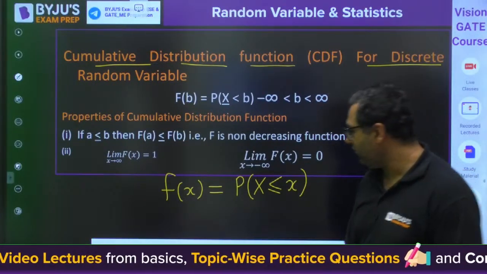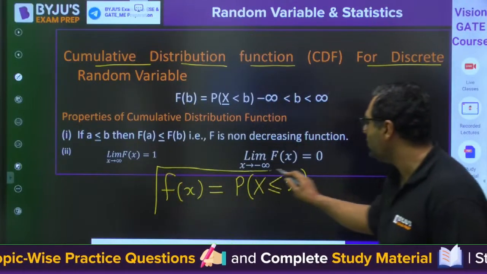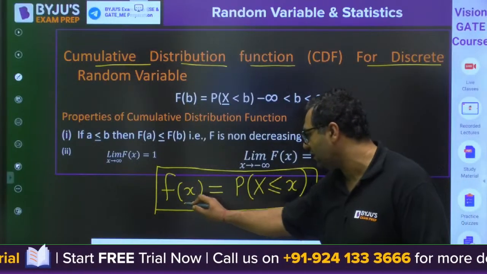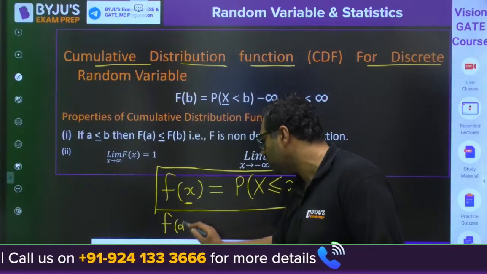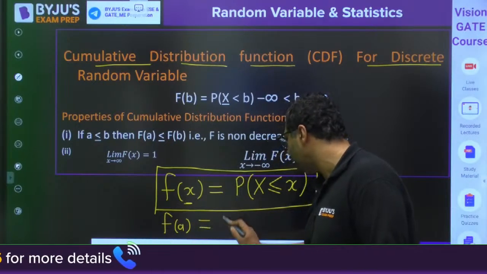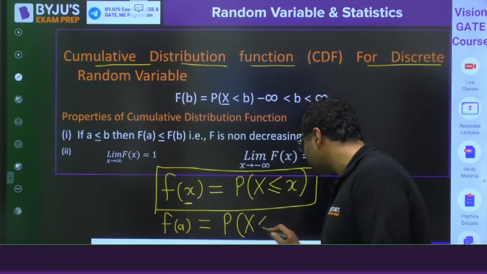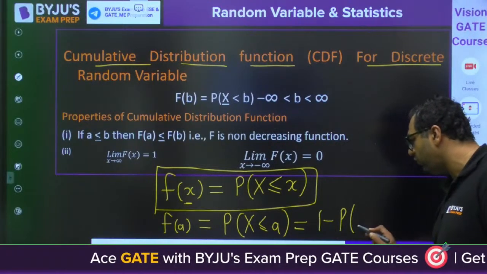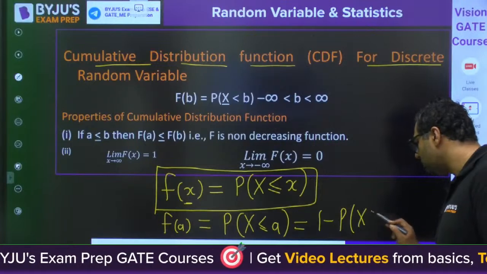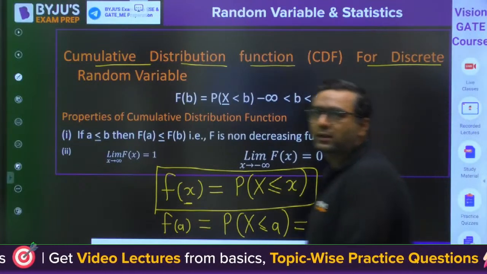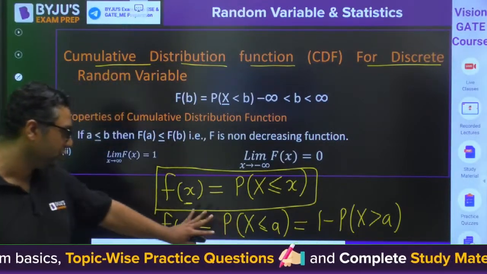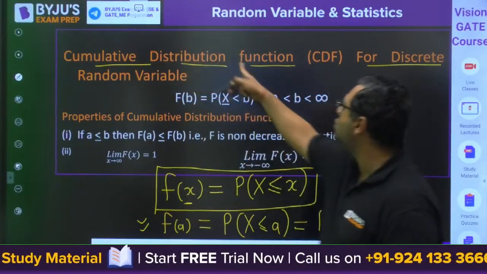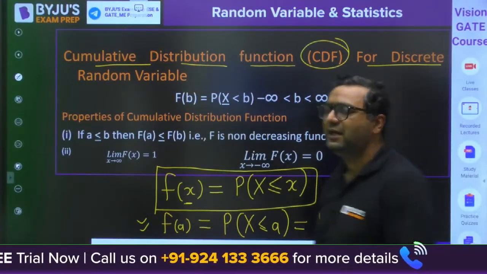So if you say F(a), the cumulative distribution function, it is the probability of all X less than or equal to a. You can also write it as 1 minus the probability of X more than a. We will use it right now, and then you will get a proper feeling for it. This F(a) is said to be the cumulative distribution function, that is CDF, for the discrete random variable.